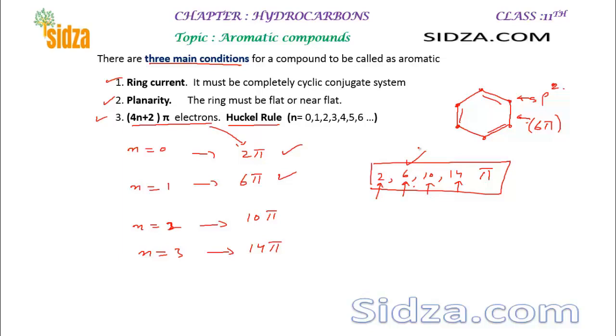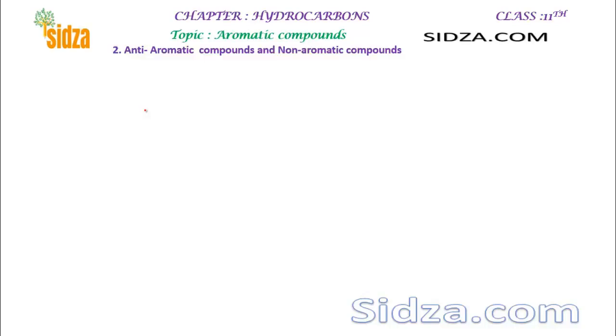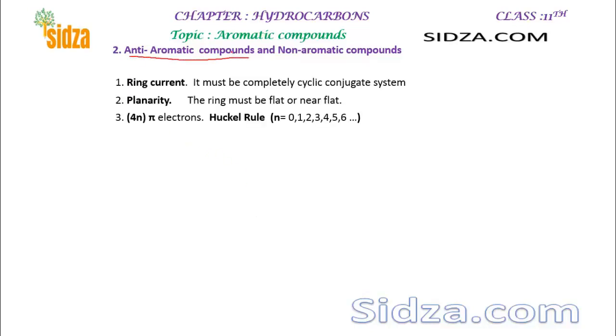Now what if a molecule is planar, cyclic, and conjugate also, but it does not have 4n plus 2 pi electrons? It only contains 4n pi electrons, not 4n plus 2, rather 4n. The molecule will be called anti-aromatic.